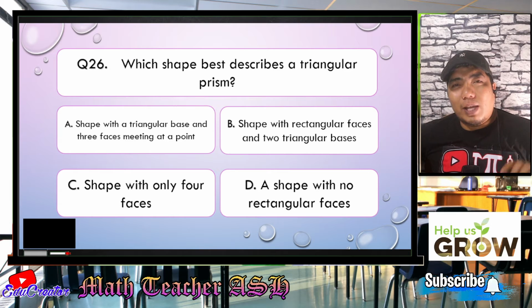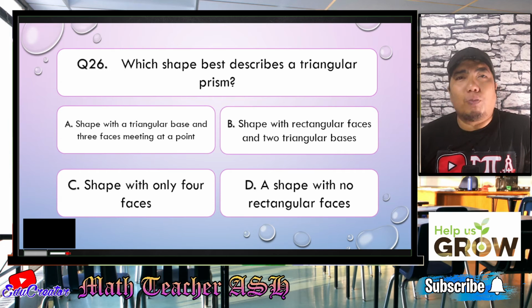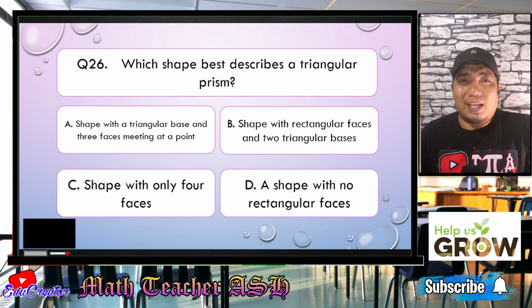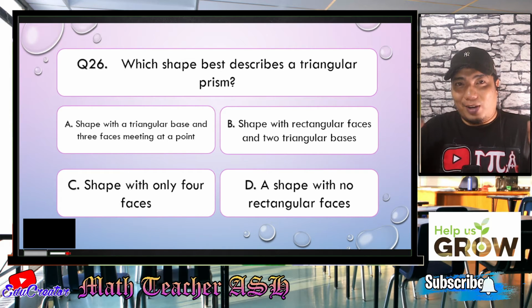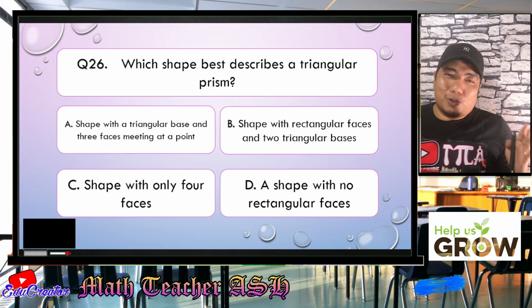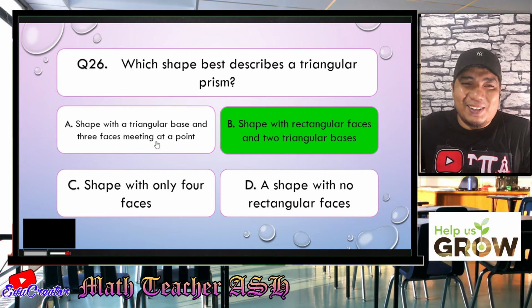Now, the triangular prism is basically a solid which is like the carton of a Toblerone. Okay. Now, if you have seen a Toblerone, you can see faces of rectangles on each side, and then in the bases there are two triangles. So what could be that? That is letter B. All right.